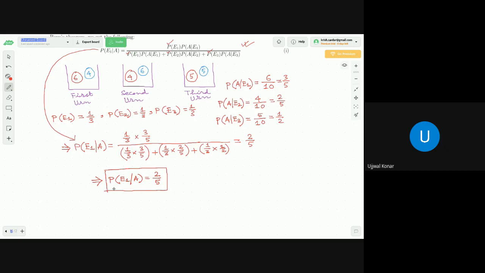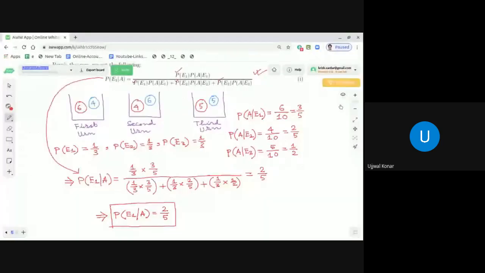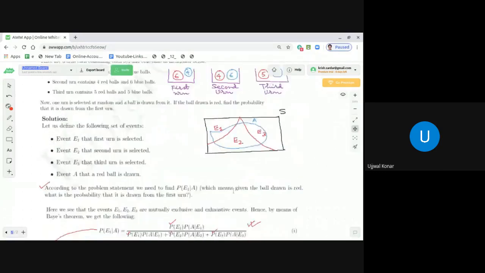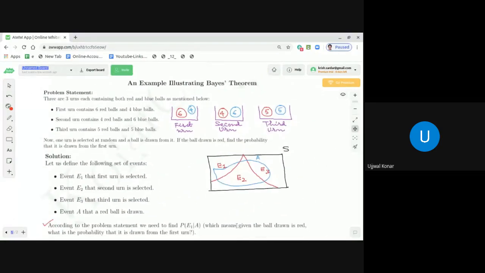Now dear students, you will get numerous such examples in the online platform at KonarClasses.com. You need to practice from there. But what I want to suggest is that after reading the problem statement, first you need to decide what are my E1, E2, E3 events, means what are my mutually exclusive and exhaustive events. Then you need to find what is my event A. And then finally what probability I really need to find.